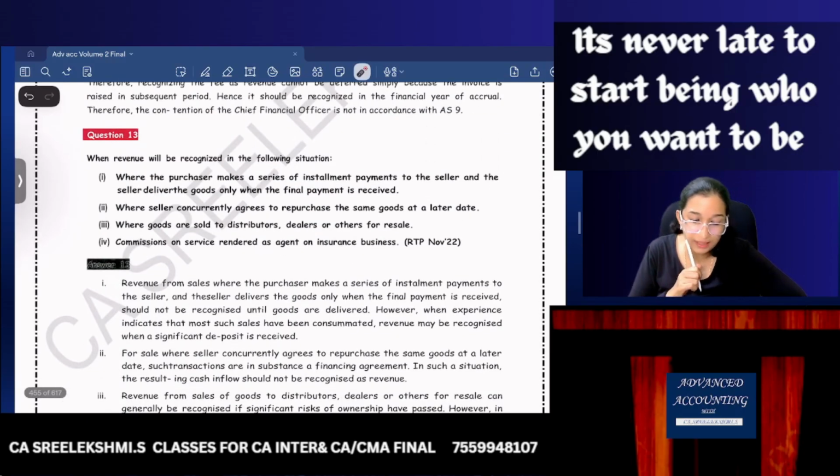When will revenue be recognized in the following situations: where the purchaser makes a series of installment payments to the seller and the seller delivers the goods only when the final payment is received. When will revenue be recognized?